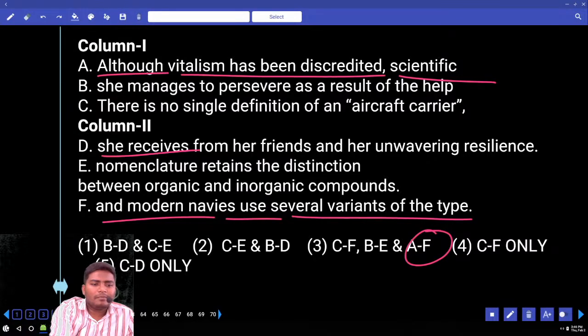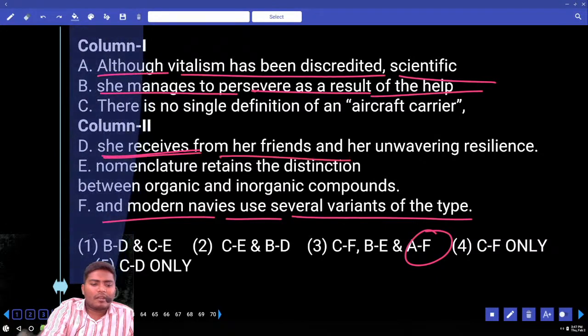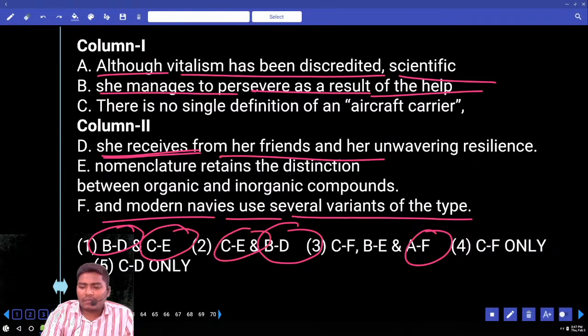Let us check with B. She manages to preserve as a result of the help she receives from her friends. Now what is the pair we can use here? BD. How many options have BD? Two options. Again, C is also there. Let us check with C.